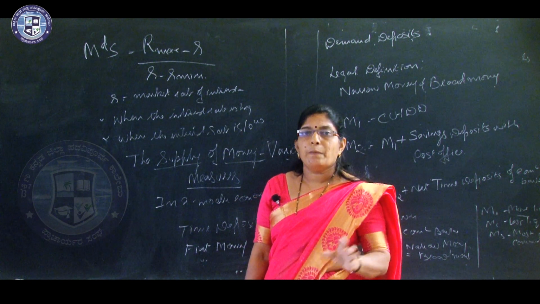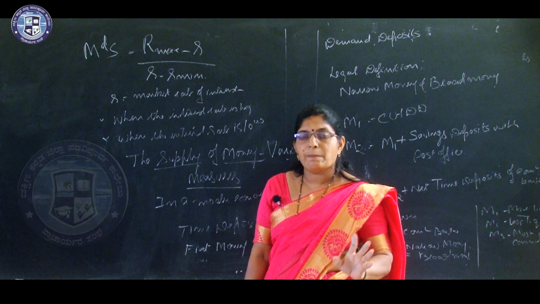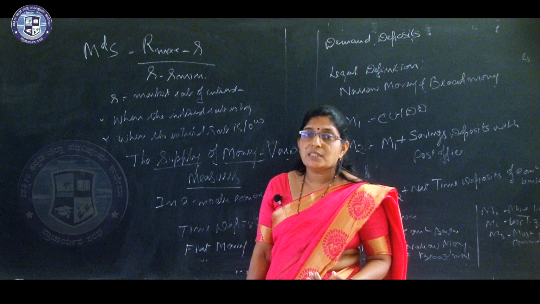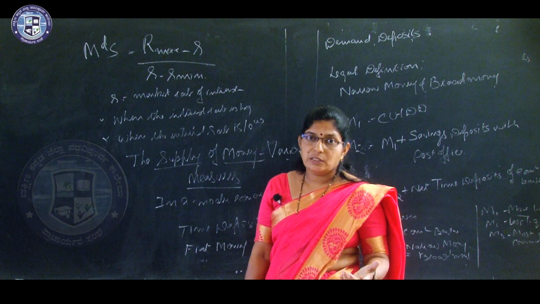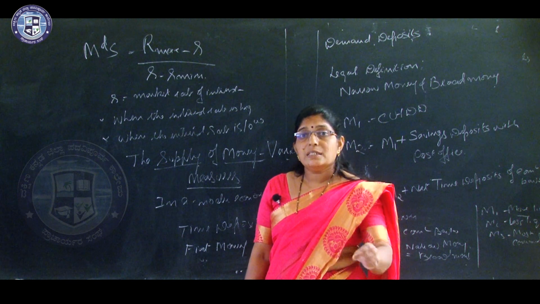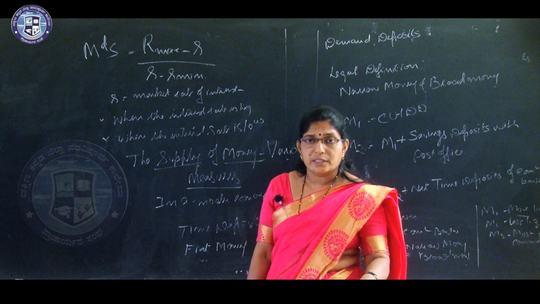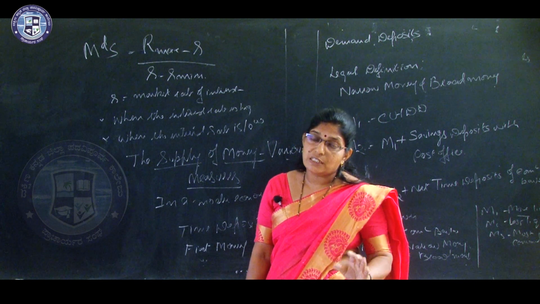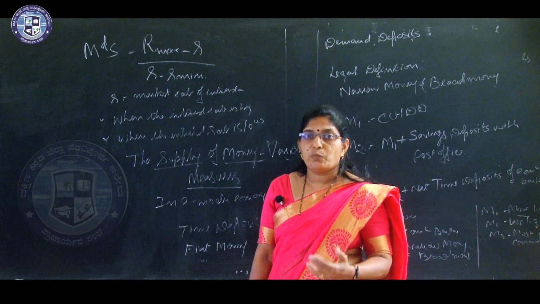For example, paper currency. Just paper is used. A 2000 rupee note does not have a real 2000 rupees of value. But it is legal tender. Why is it legal tender? It cannot be refused by anyone, since it is issued by the Reserve Bank.